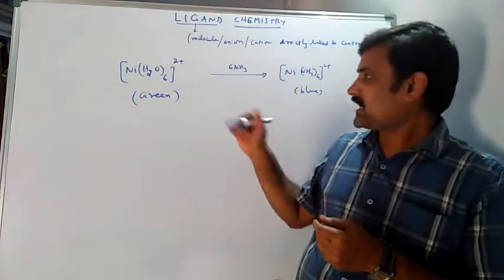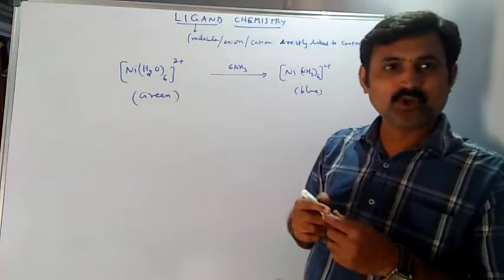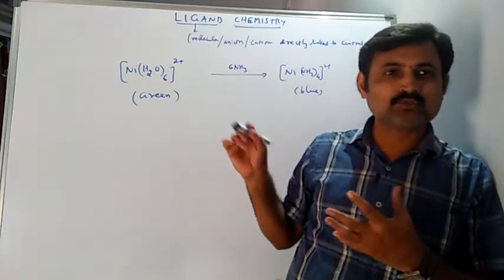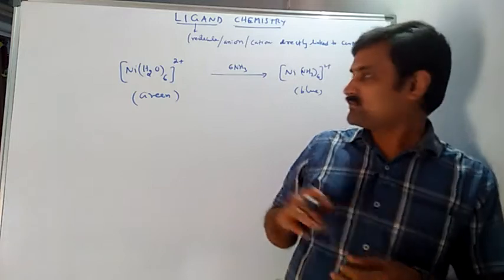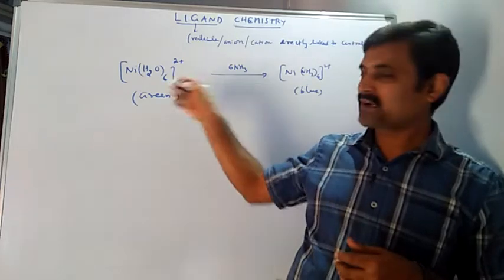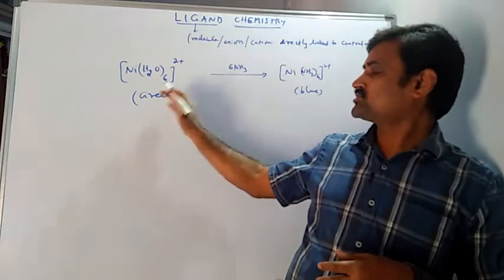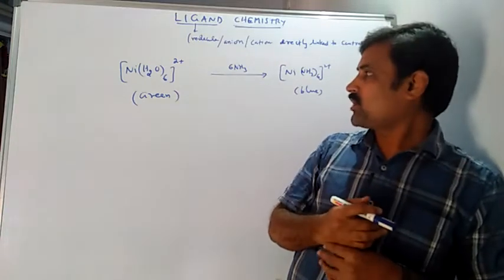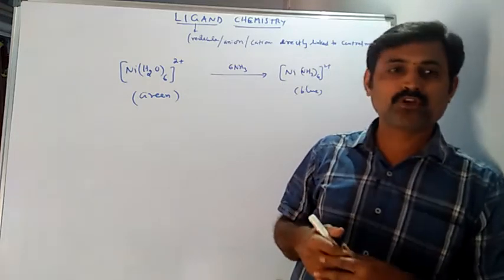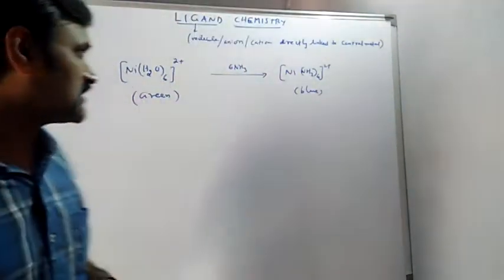Once the color changes when we change the ligands, it indicates that the ammonia molecules have attached and displaced the water molecules. The preference of this ligand for the metal is important for making the complex stable, and it also changes the physical properties. So when the ligand changes, physical properties change and the stability of the molecule also changes. This is a simple idea to understand ligand chemistry.